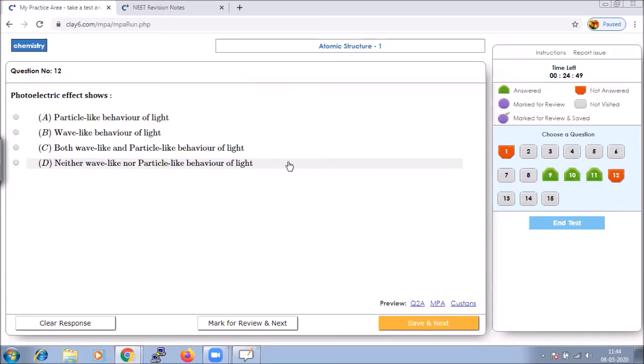So what does the photoelectric effect show us? As we have discussed, what should be analyzed from the photoelectric effect? The photoelectric effect will always tell you about the evidence of the particle nature of an electron. So from the given options, it is the particle-like behavior of light, because it gives us the particle explanation or details about the particle nature of the electron.